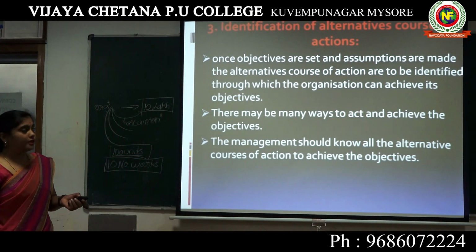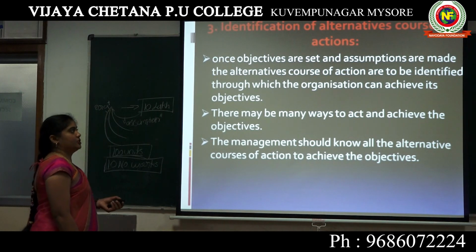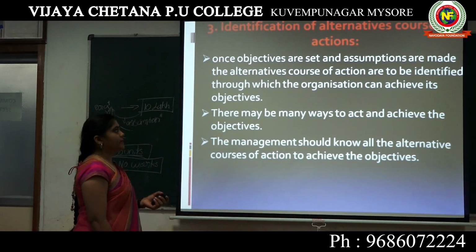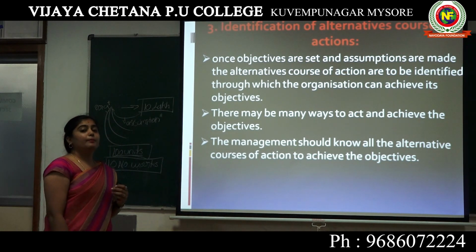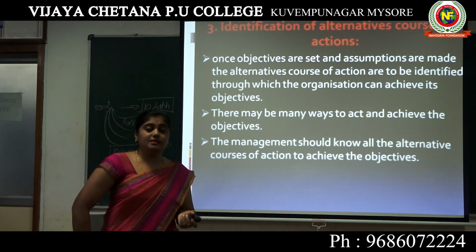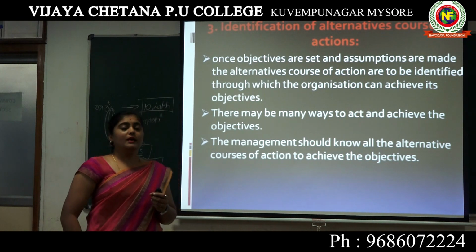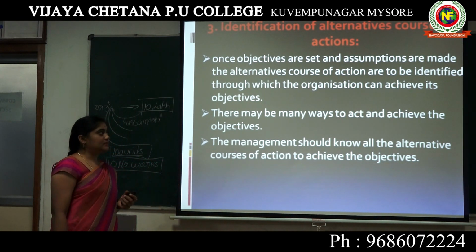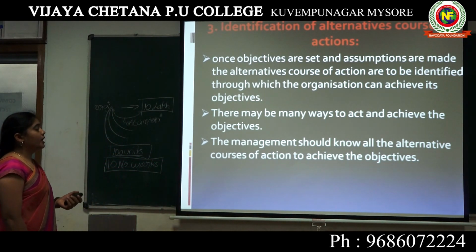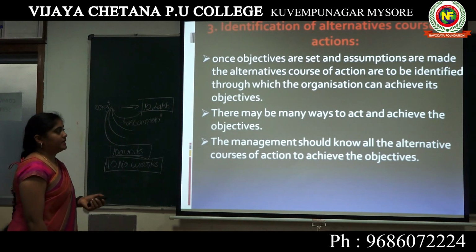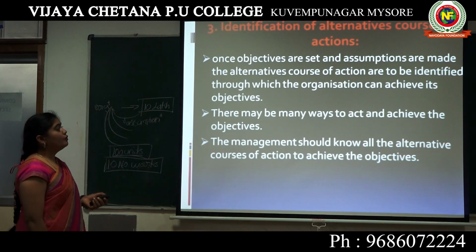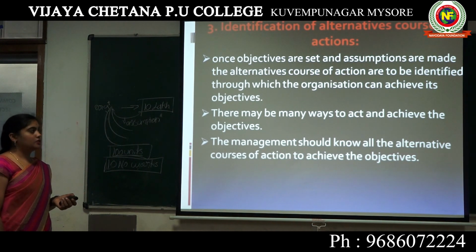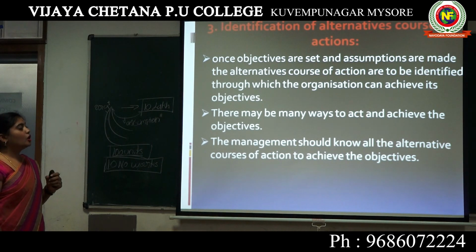The next one is identification of alternative courses of action. Before going to that, what are alternatives? Alternatives means different methods or different ways we follow to reach the goals. That is called alternatives. So here, once objectives are set and assumptions are made, the alternative courses of action have to be identified through which the organization can achieve its objectives.